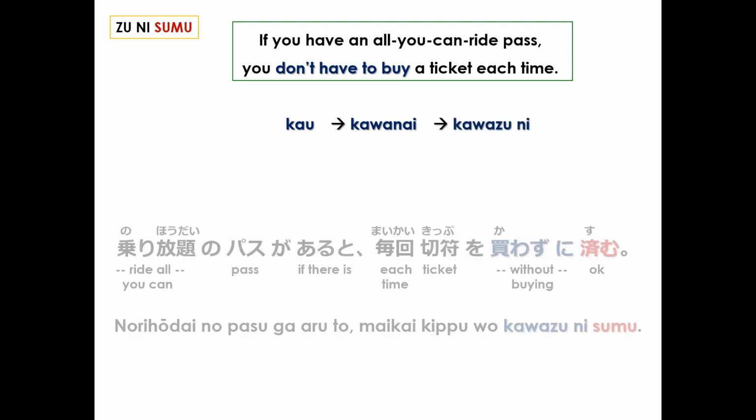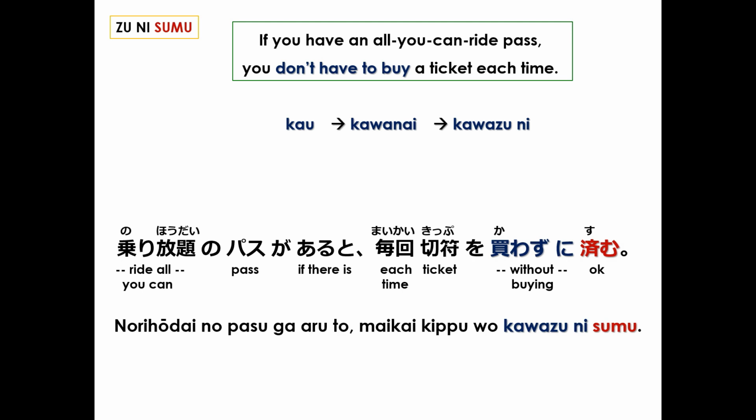And the sentence in Japanese, norihodai no pass ga aru to, maikai kippu o kawazu ni sumu. If you have an all-you-can-ride pass, you don't have to buy a ticket each time. Now, the to after the verb aru, forming aru to, denotes if or when, and you can review this conditional conjugation in lesson 62b.